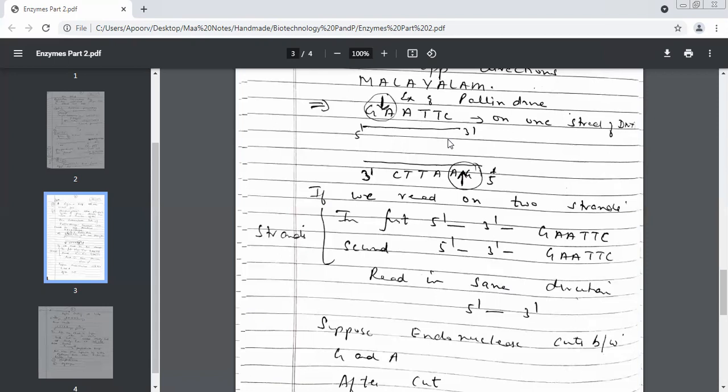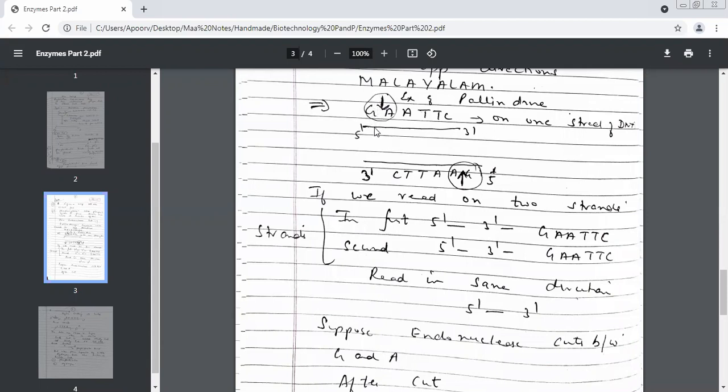Always keep one direction. If you check from 5 prime to 3 prime in the first strand, then check from 5 prime to 3 prime only in the second strand also. Then you can check for a palindrome sequence. Clear everyone? Yes, ma'am.